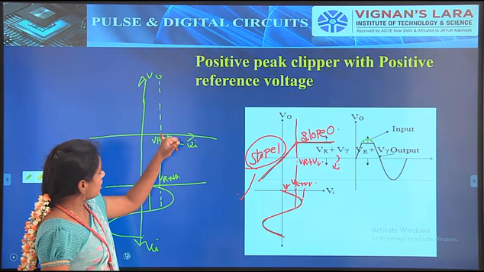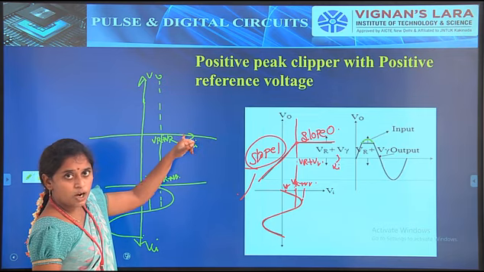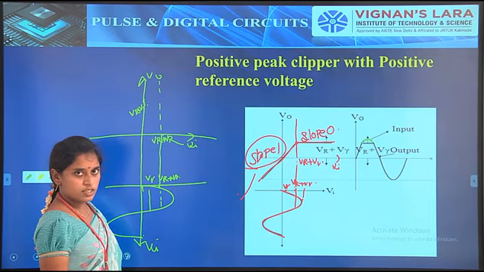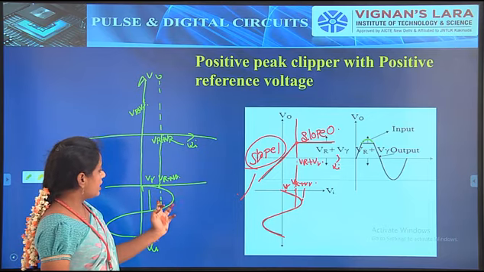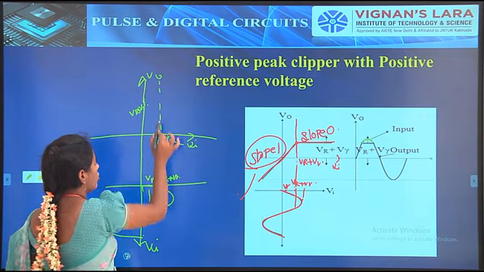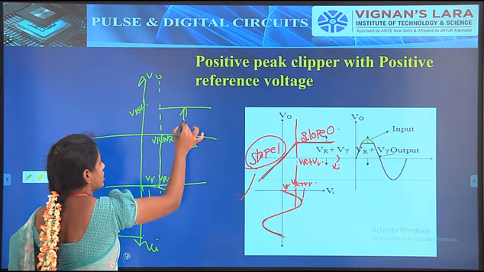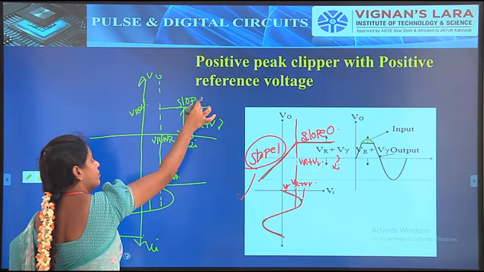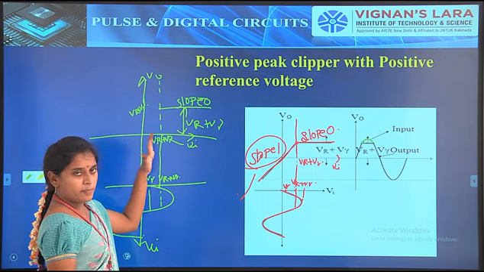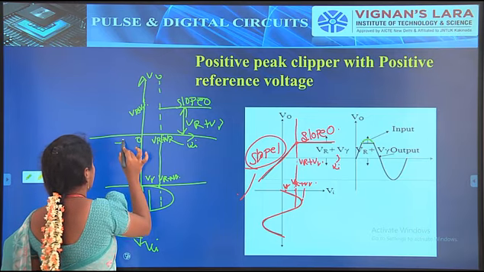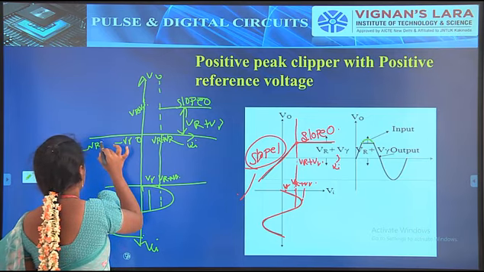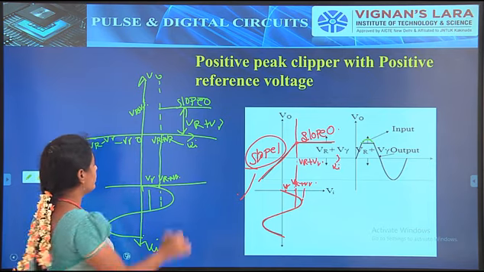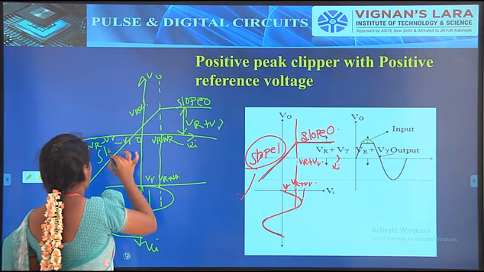So when the input voltage is greater than VR plus V gamma, the output voltage here also we have to represent as VR plus V gamma. So when it reaches more than VR plus V gamma, the output is VR plus V gamma only. That is slope 0. For less than VR plus V gamma, down to 0, minus V gamma and so on up to the final, the output will be slope 1.